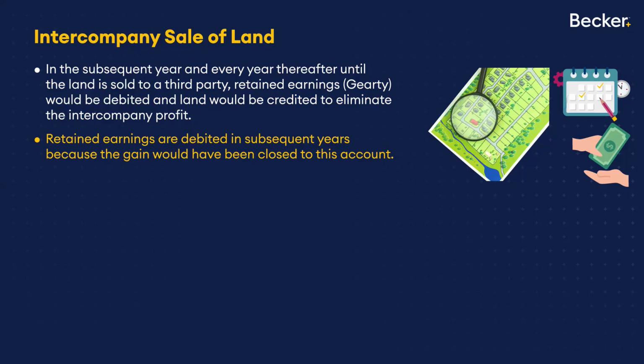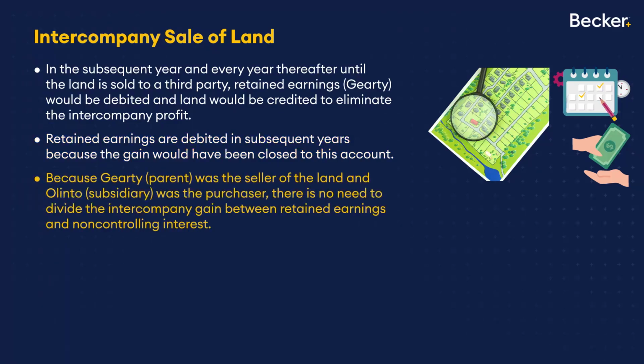Now, is there any reason to divide the gain on the sale of the land with a non-controlling interest? In this case, no. Why? Because the non-controlling interest, whomever that is, one company or many, they weren't buying or selling the land. They're not part of that transaction at all. So there would be no logical reason for us to allocate any portion of the impact to the non-controlling interest, which again, makes things a little simpler.